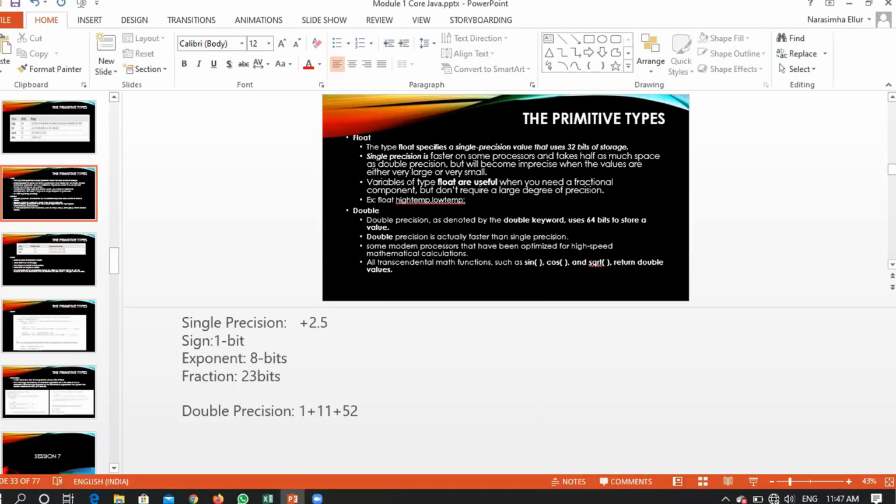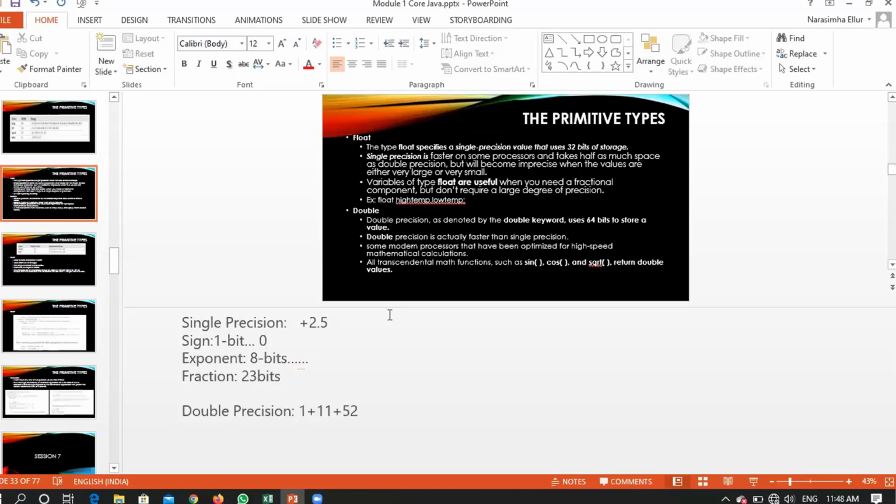So if you want to store this positive number 2.5 in some variable, how will that information be stored? You are using a positive number, so the sign bit will be 0. One bit will represent the sign of the number. The exponent will take 8 bits, which is for this particular 2. So 2 will be represented using 8 bits, right?